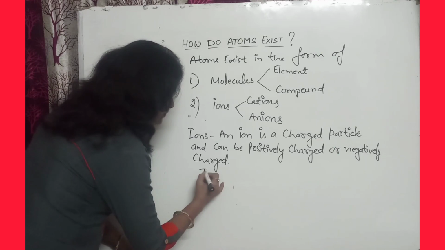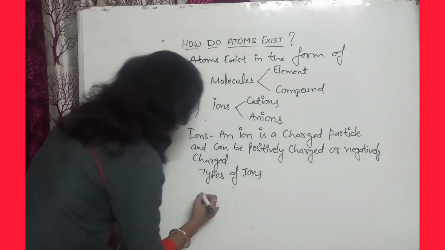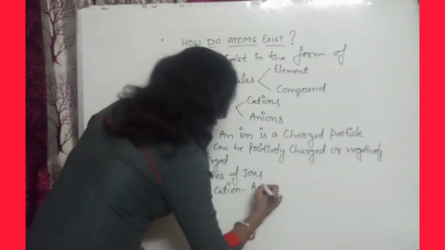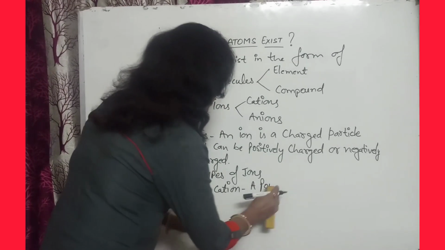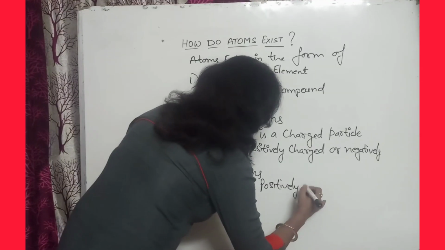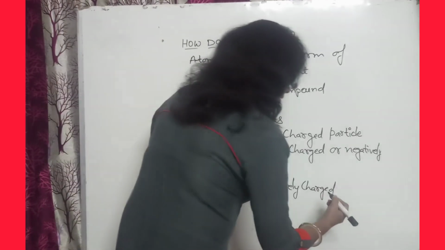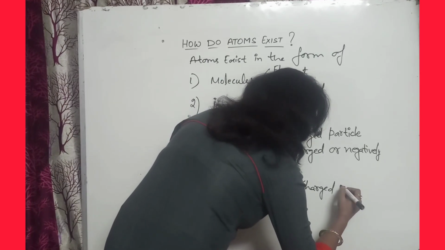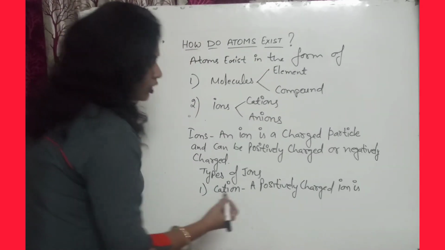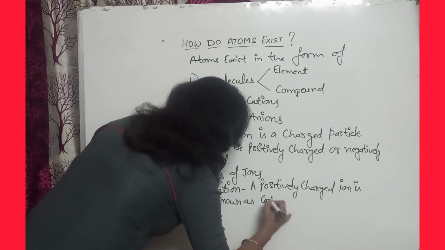So there are types of ions. First, cation. A positively charged ion is called a cation.